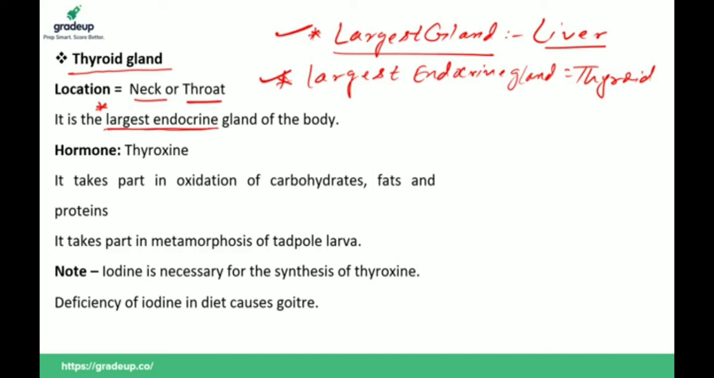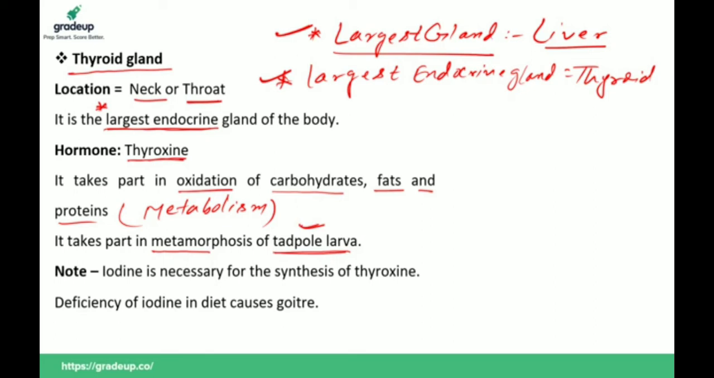If you talk about the hormone, it is thyroxine, and it takes part in oxidation or combustion of carbohydrate, fat and protein. It means it controls our metabolism. What is metabolism? All the chemical reactions that take place in our body are collectively known as metabolism. And one more important thing, it also takes part in metamorphosis of tadpole larva. So tell me, what is metamorphosis and what is tadpole larva?